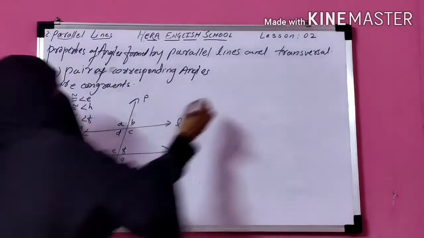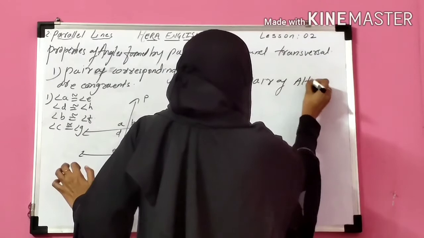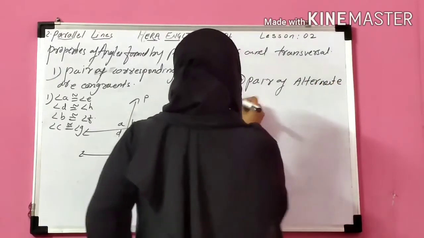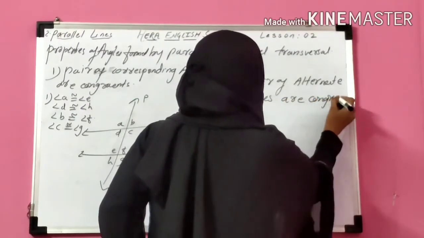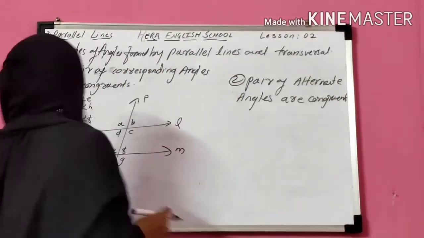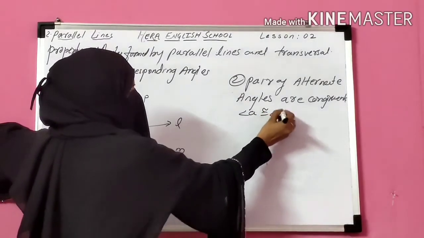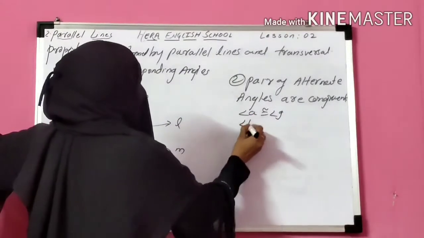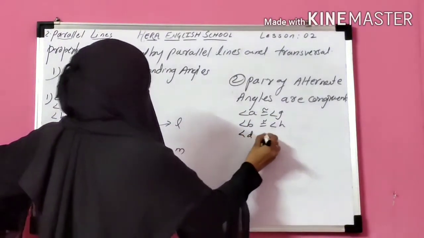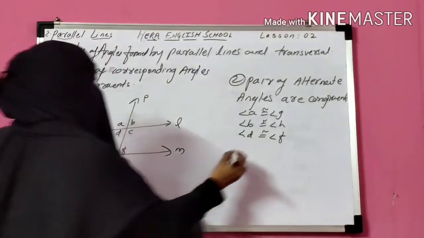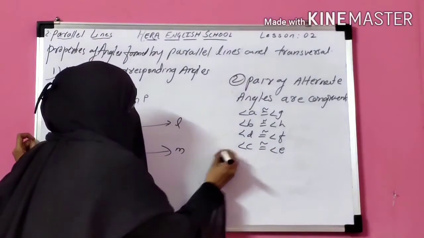Now the second one is alternate angles. Pairs of alternate angles are congruent. So that means alternate angles are also congruent. The exterior alternate angles are: angle A congruent to angle G, angle B congruent to angle H. And the interior alternate angles: angle D is congruent to angle F, angle C is congruent to angle E.